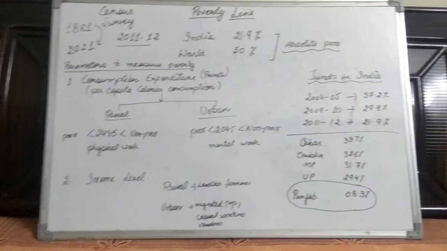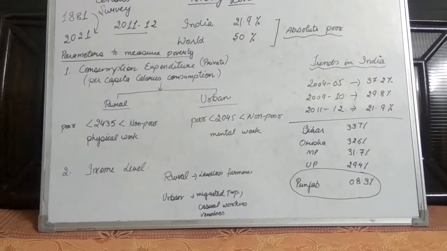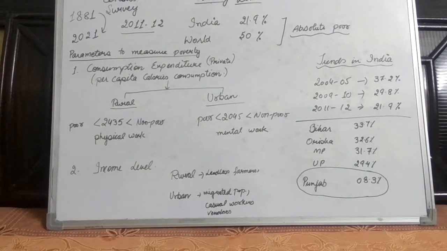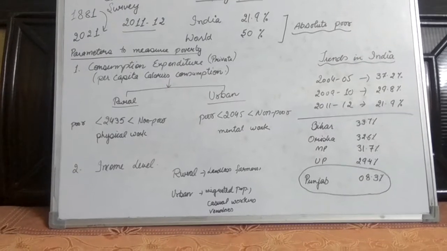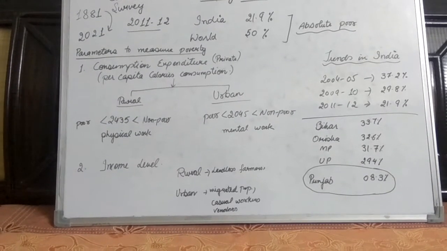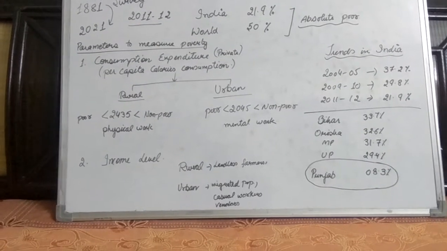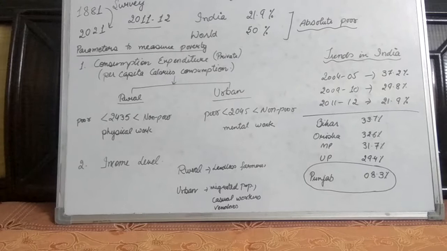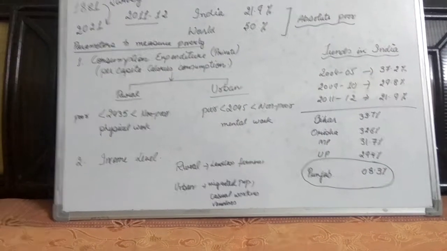In rural areas, those people who are getting 2435 units of calories from their food are termed as non-poor, and the persons who are getting calories less than this amount are termed as poor people, because this area is concerned with the physical labor of the individuals.